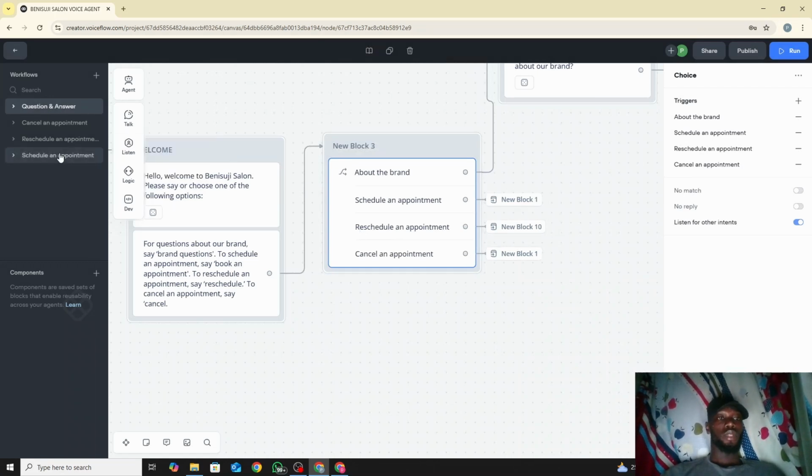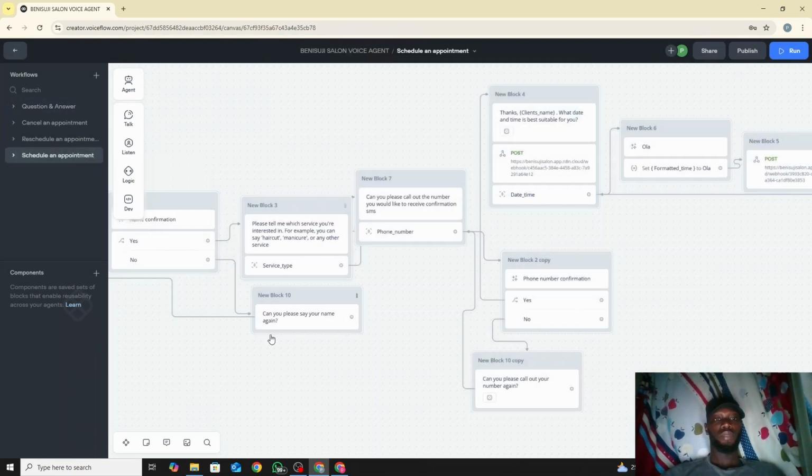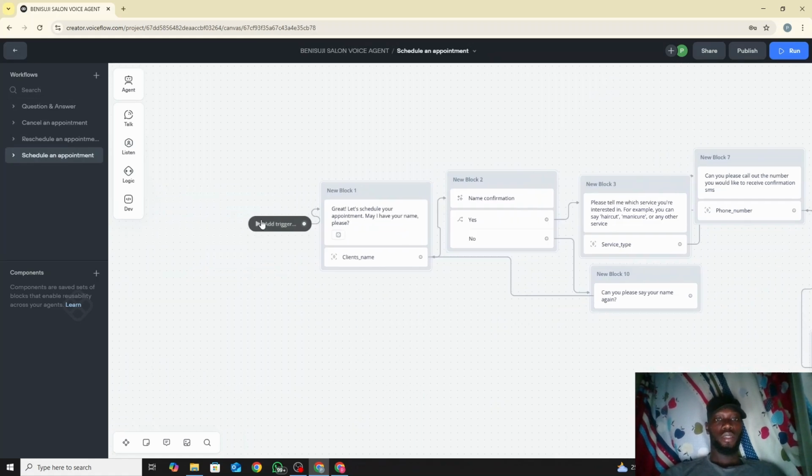So yeah, let's go back to the schedule an appointment workflow. If someone says schedule an appointment, it comes straight here, and the next thing is, like, great. And how do we do that? We just put in a new block, that is a talk message: great, let's schedule your appointment. You have your first name, and then don't forget this is new block one.